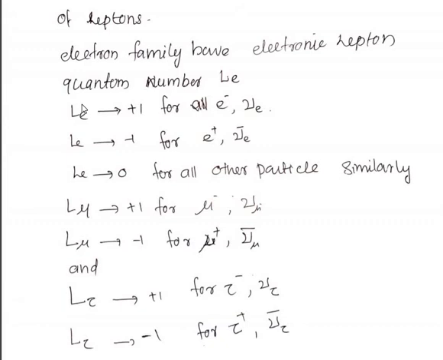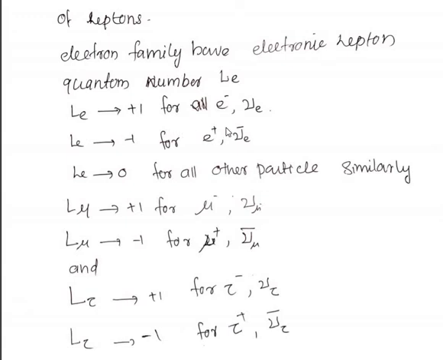Okay. So conservation of lepton number means this: Le is notated for the electronic lepton number, or lepton number for electron. So all the electrons and electron neutrinos have electronic lepton number +1. So for the electron family we have a lepton number known as electronic lepton number. Similarly, the muon family has a lepton number known as muonic lepton number. Similarly, the tau family has a lepton number known as tauonic lepton number. Okay, so they should be separately conserved.